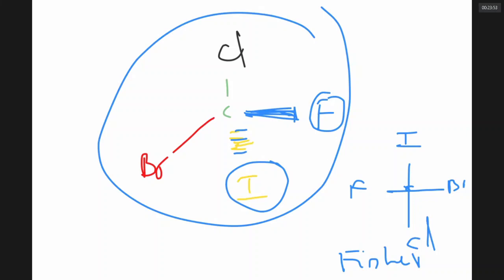I and Cl are going away from us and F and Br are coming towards us. Remember, vertical goes away, horizontal comes towards you. This is called Fischer representation or Fischer projection. Are we clear, sir? Yes, sir.